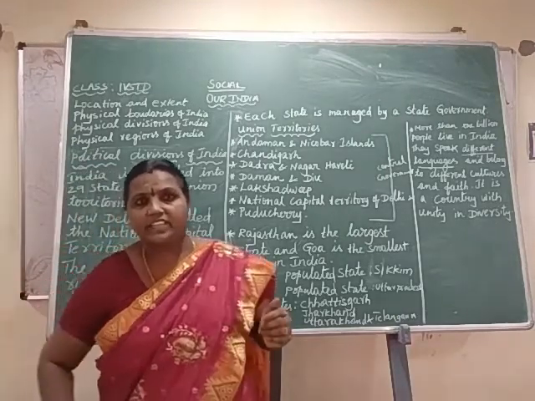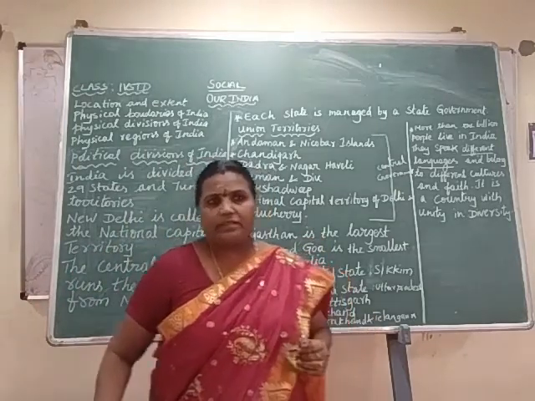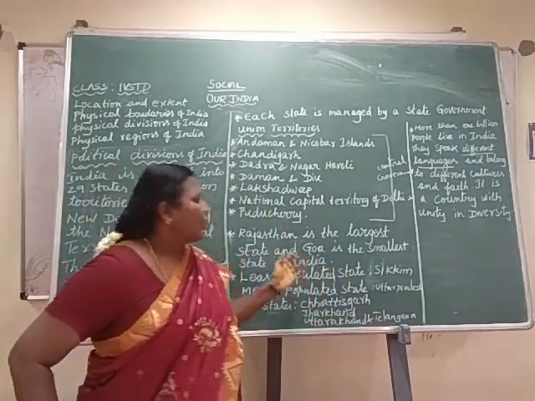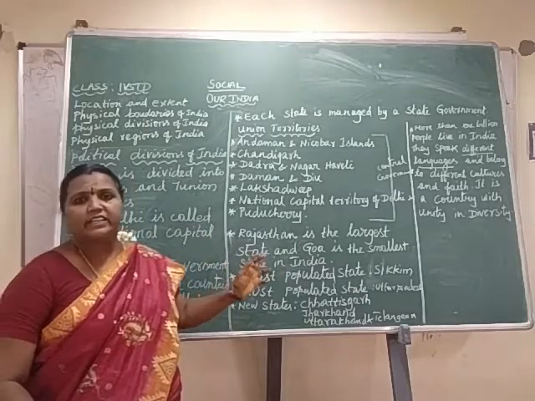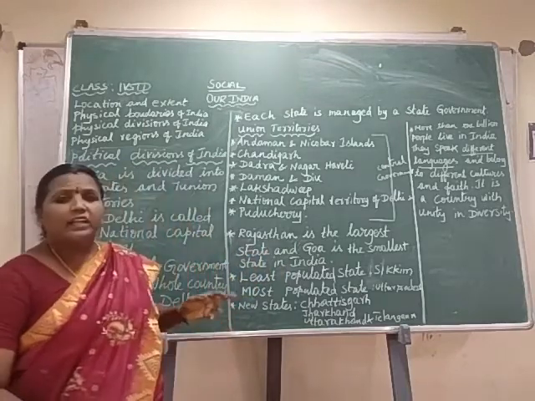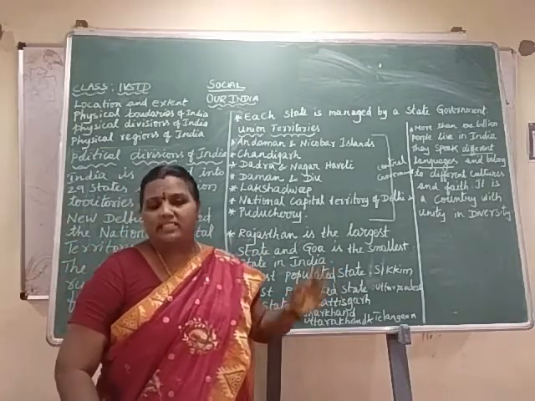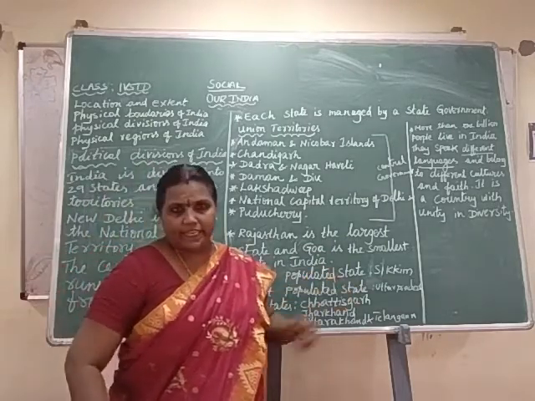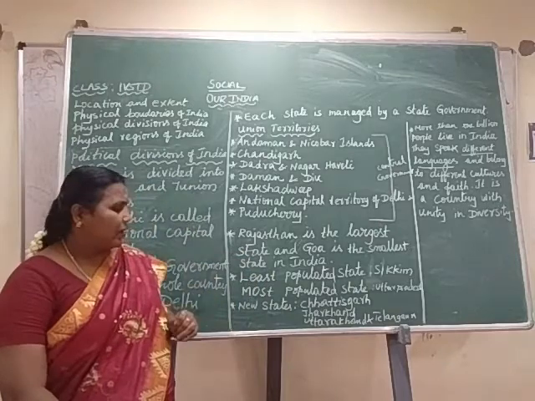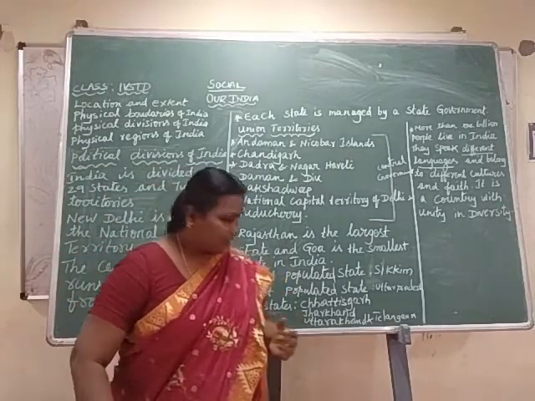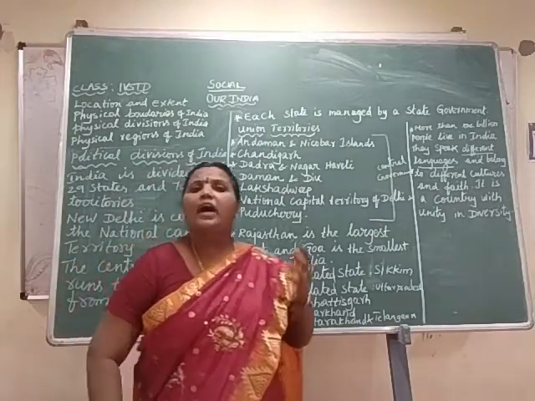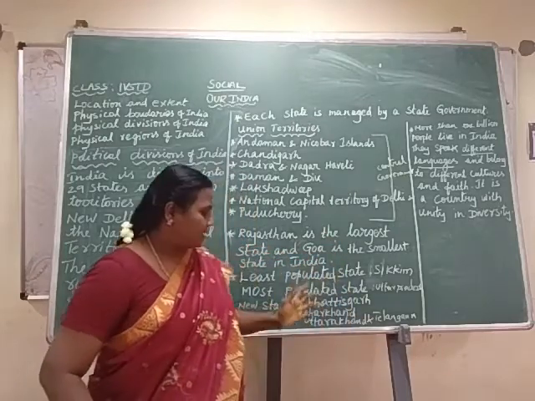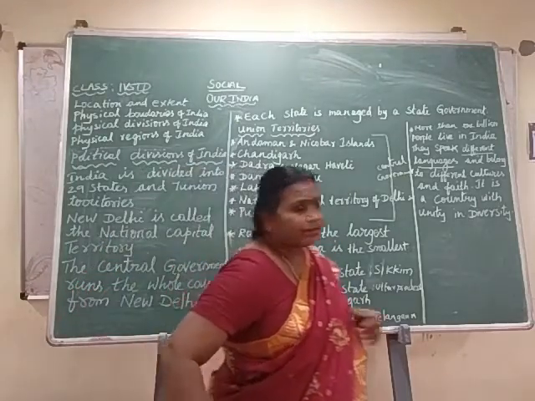Rajasthan is the largest state in our country. Goa is the smallest state in India. The least populated state is Sikkim. The most populated state is Uttar Pradesh. Chhattisgarh, Jharkhand, Uttarakhand and Telangana are the new states in our country.